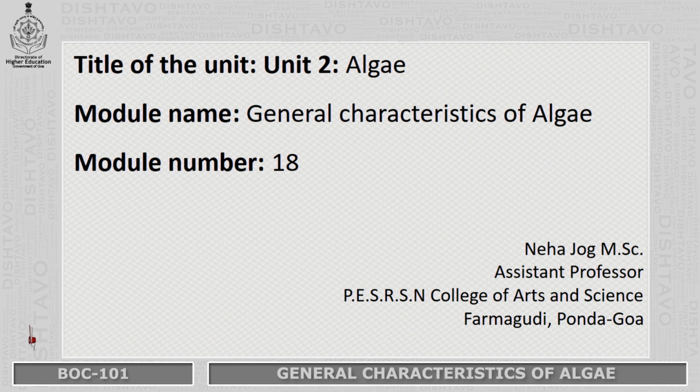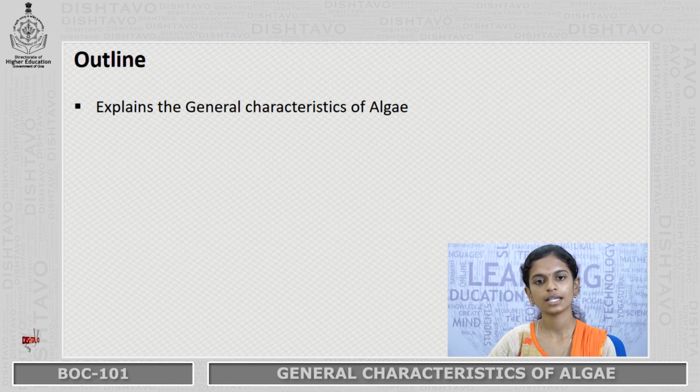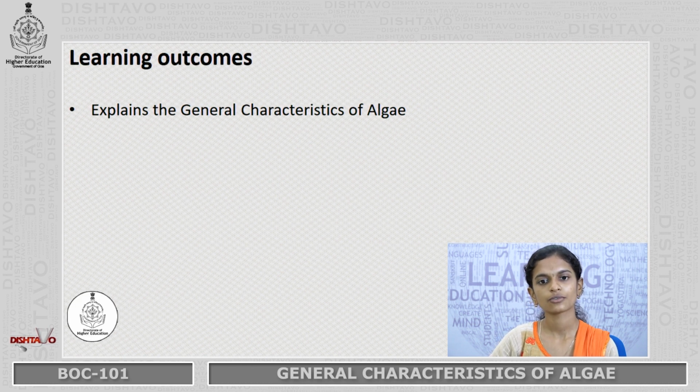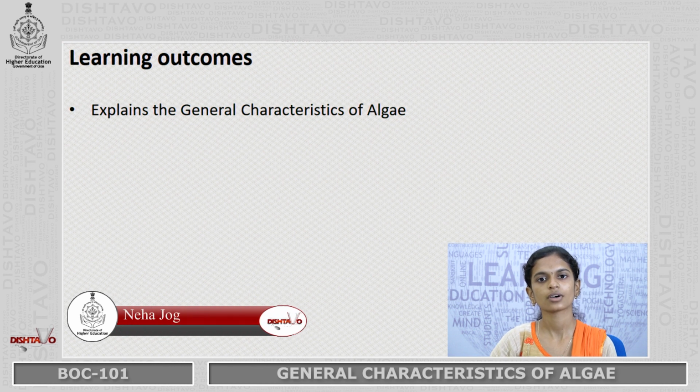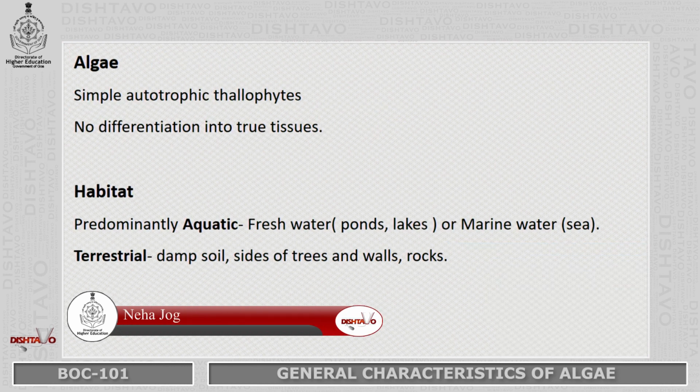Welcome students. Today we are going to see Unit 2 Algae and General Characteristics of Algae, and the module number is 18. So in the outline here you will see the general characteristics of algae and you will learn what the different characteristics of algae are. So what are algae? They are the autotrophic thallophytes.